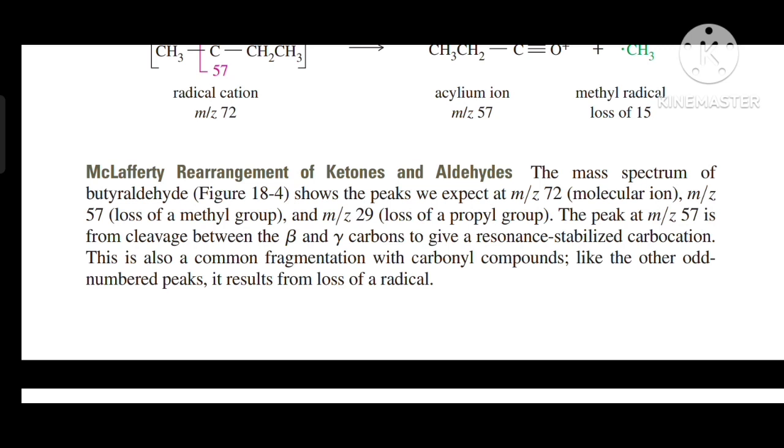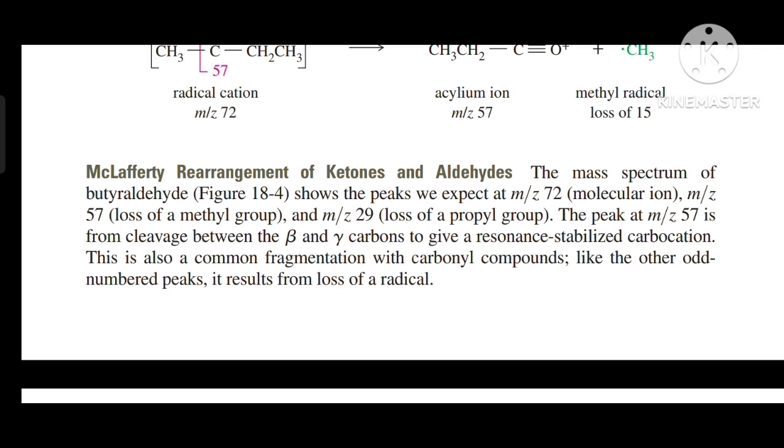The mass spectrum of butyraldehyde, shown in figure 8-4, shows the peaks we expect at m/z 72, the molecular ion, m/z 57, loss of a methyl group, and m/z 29, loss of a propyl group. The peak at m/z 57 is from cleavage between the beta and gamma carbons to give a resonance stabilized carbocation.